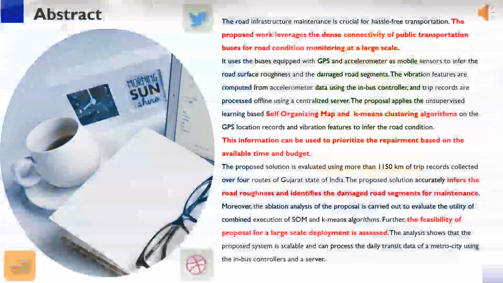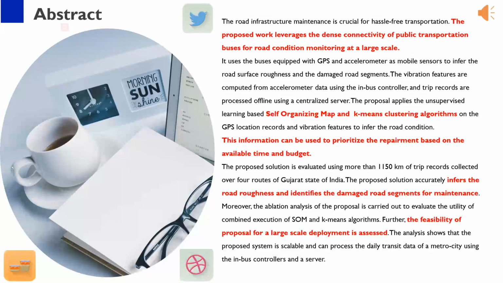Road infrastructure maintenance is crucial for hassle-free transportation. The proposed work leverages the dense connectivity of public transportation buses for road condition monitoring at a large scale. It uses buses equipped with GPS and accelerometer as mobile sensors to infer the road surface roughness and the damaged road segments. The vibration features are computed from accelerometer data using the in-bus controller, and trip records are processed offline using a centralized server.